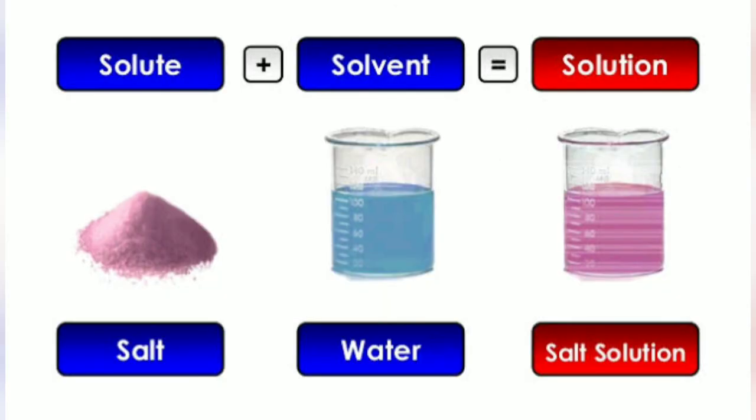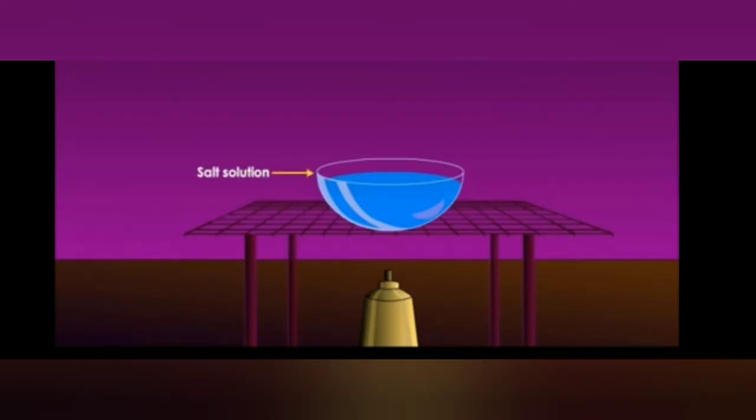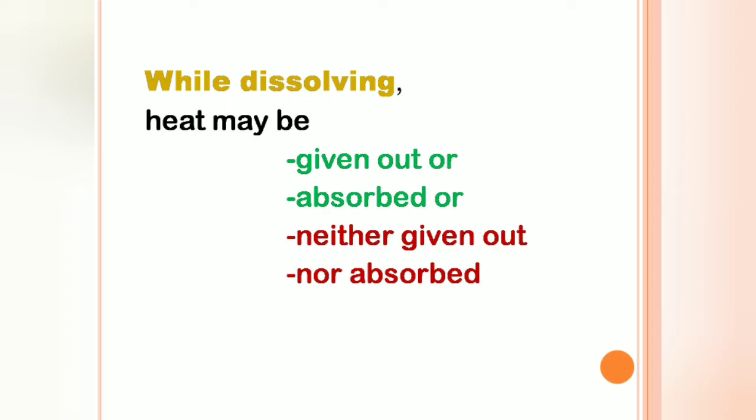When a solid dissolves in a liquid, the solid part is called the solute and the liquid in which it dissolves is called the solvent. We can use the method of evaporation for recovering a solid dissolved in a liquid. When we heat the solution, the liquid evaporates, leaving the solid behind in the container. Depending on the nature of the solute, heat may be given out or absorbed during dissolving. Sometimes it also happens that heat is neither given out nor absorbed during dissolving.